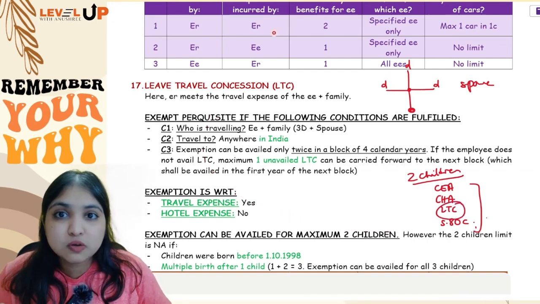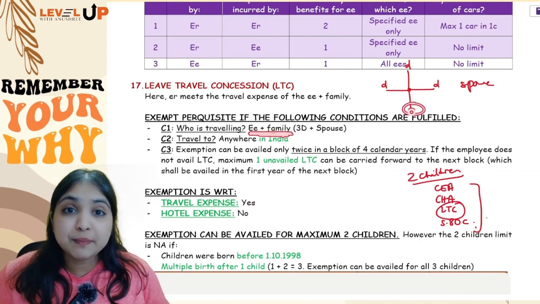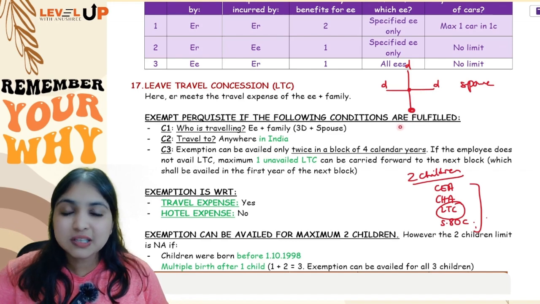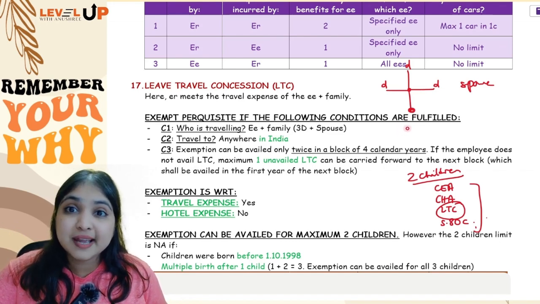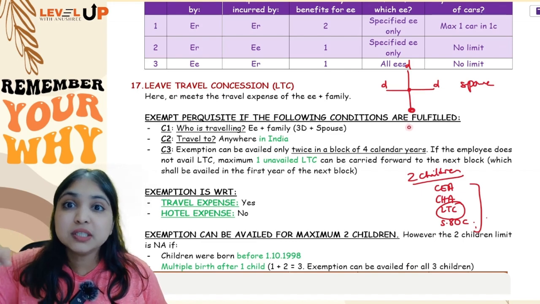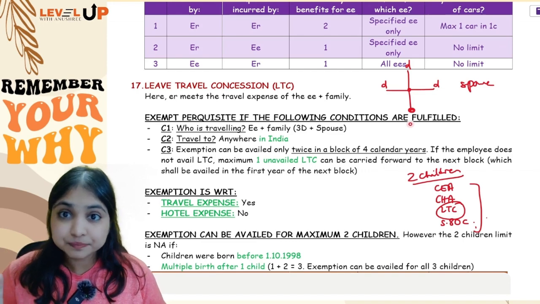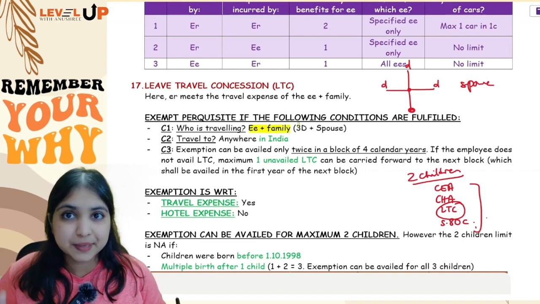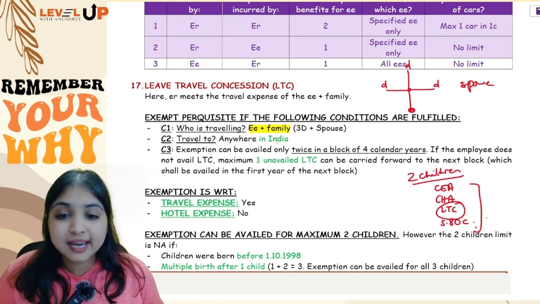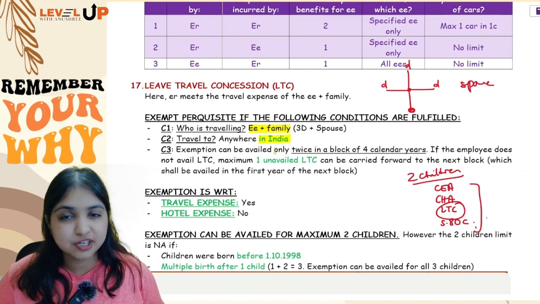So point number 1, who is going on a vacation? Employee along with his family is going on a vacation. If employee has 3 children, okay, and if all the 3 children travel expense is being met by the employer, then the LTC will be exempt for only up to 2 children. For the third child, whatever travel expense employer is meeting, it will be fully taxable. Okay, so condition number 1, who is traveling? Employee along with his family. Then where are they traveling? Anywhere in India. We're talking only about domestic travel expense, not international travel expense.